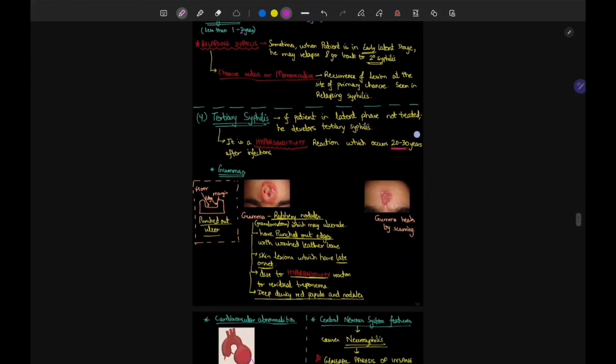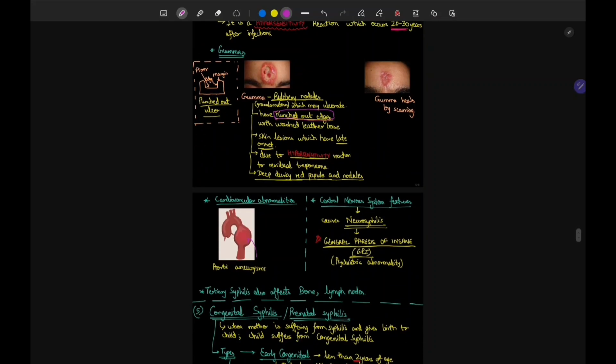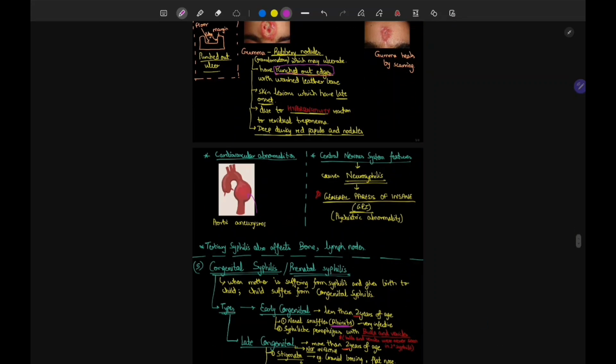Now let's go to tertiary syphilis. In tertiary there will be gumma, cardiovascular abnormalities, and central nervous system abnormalities. Let's just remember these three. Gummas are seen in tertiary syphilis. This is due to hypersensitivity, and there are rubbery nodules, there are punched out edges. Remember punched out edges for gumma; they will ask you. And here you want to remember general paresis of insane.